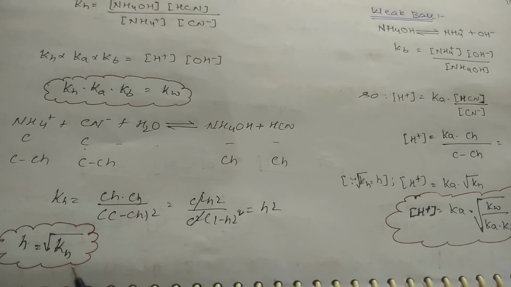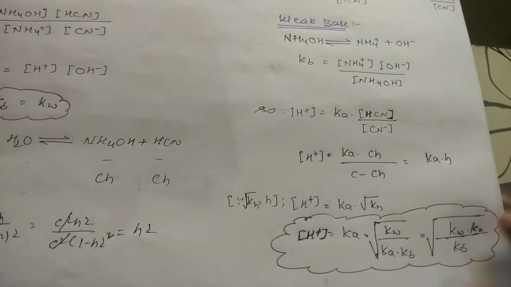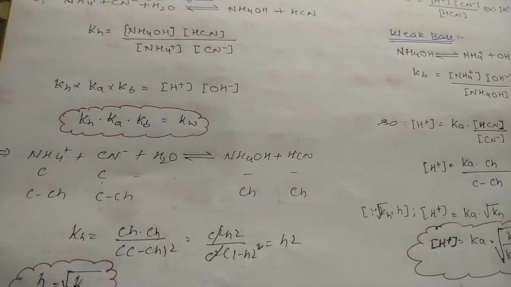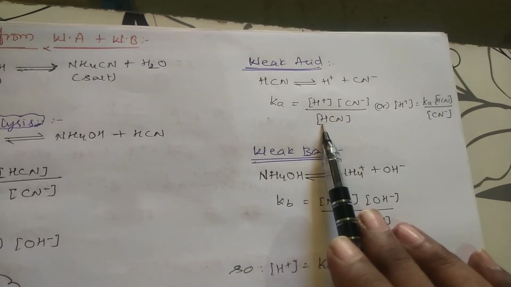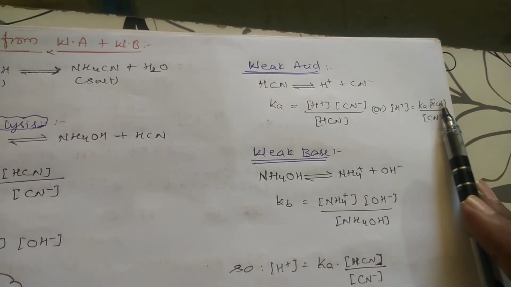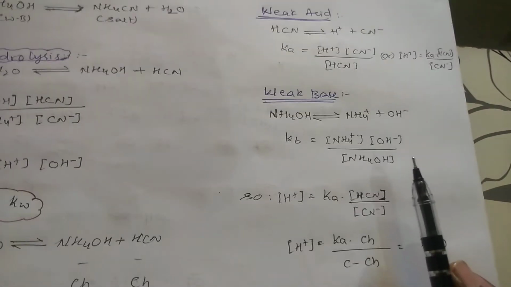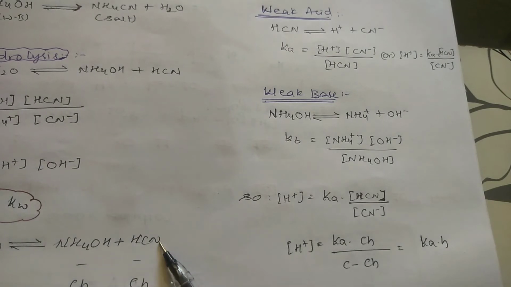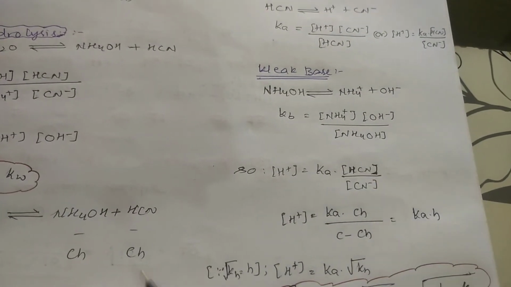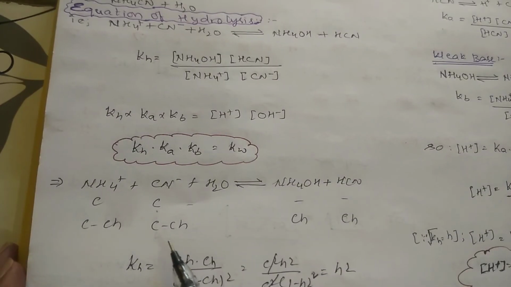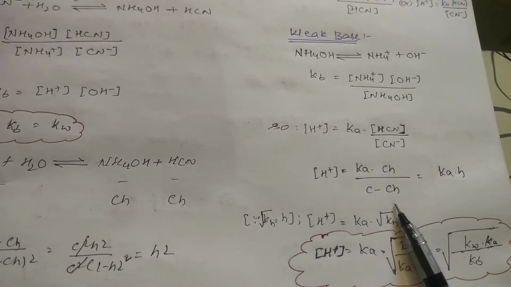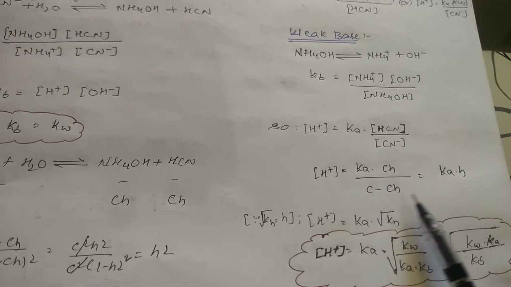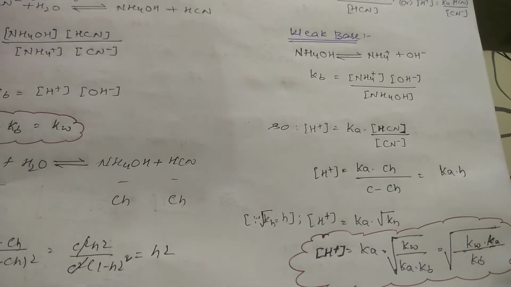When both are weak, you will not get the concentration at all. And to calculate H+, we don't have any H+ here, right? So H+ we can make the subject here. H+ will be equal to Ka into HCN by CN-, and we know the HCN concentration from here. HCN is equal to Ch, CN- concentration is equal to C minus Ch. So Ch by C minus Ch. If you take C common, C will be cancelled. 1 minus h, h is very less, so it is Ka into h.